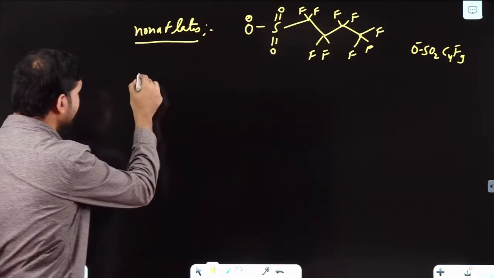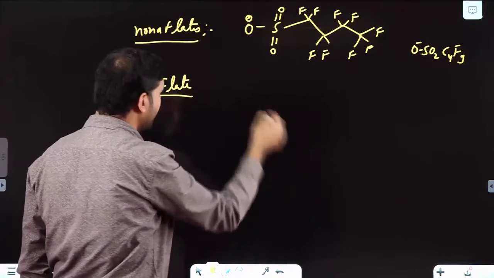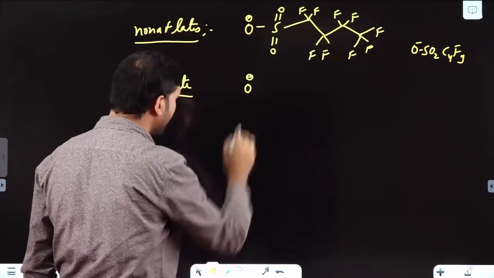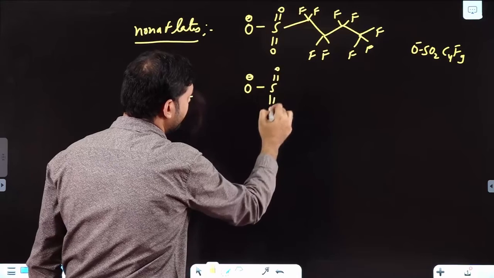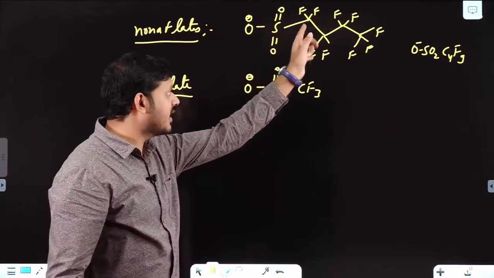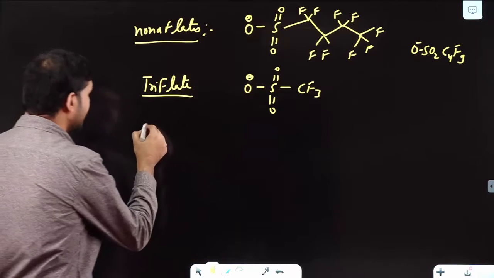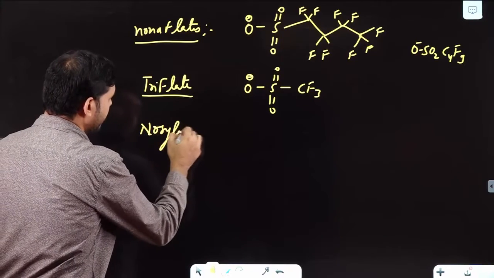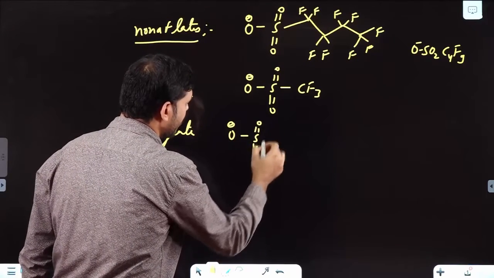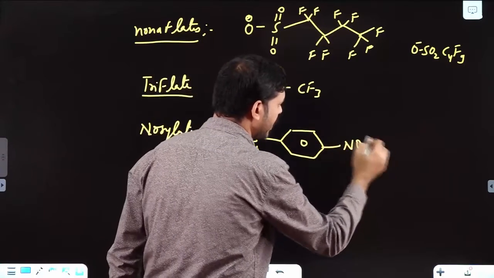Okay, next comes triflate. Triflate is simply, earlier I used here O minus with this C4F9; rather than C4F9, if it is CF3 simply, it is called triflate. Clear? Then next comes nosylate. What is that? O minus S double bond O, double bond O, with NO2.